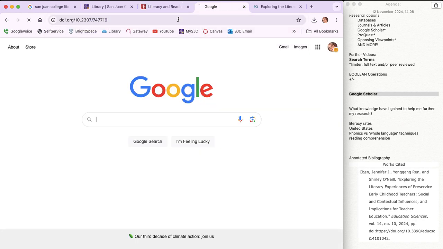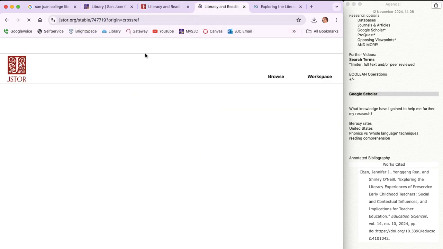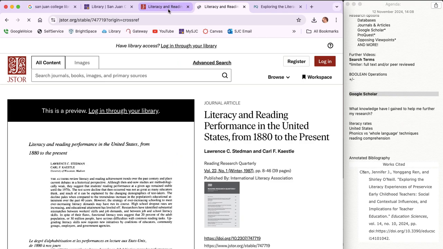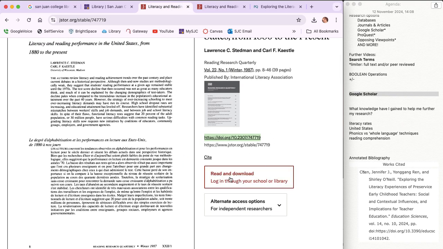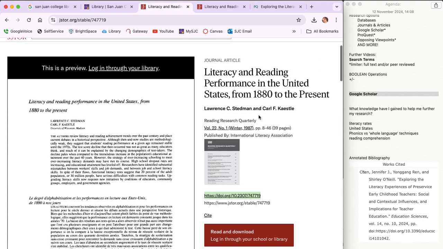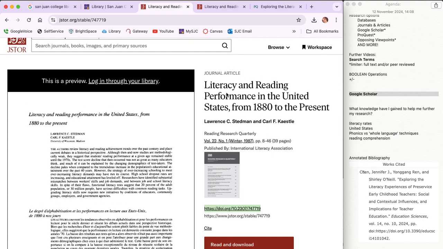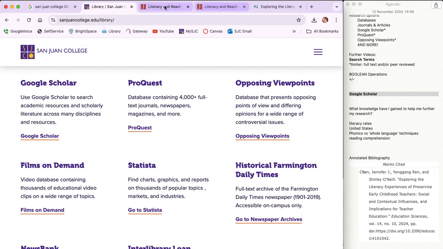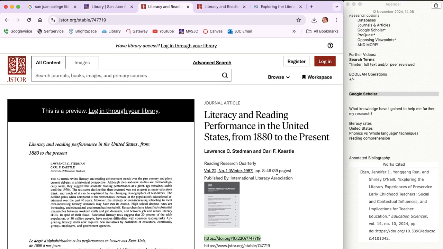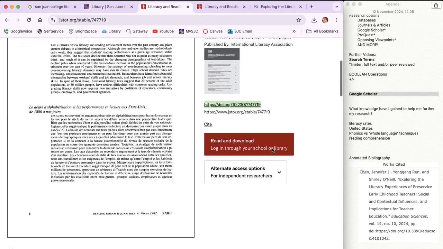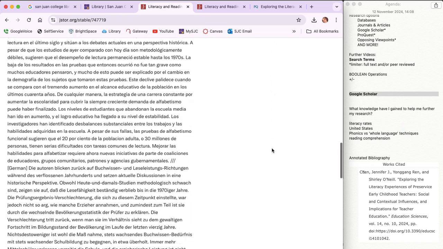So that first thing, remember the librarian. We wanted to be able to talk to them. So this one's just going to open up in JSTOR each time. I'm just sort of checking some things out. It says, hey, you need to log in through your library. So that's part of what I want to do here. Notice that it didn't open a new window, so I'm going to have to go back to get other items. But it gave me a lot of good information here. Only I now have to figure out what to do with that information.